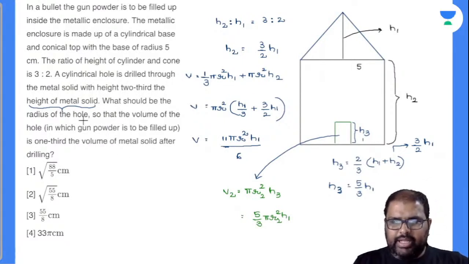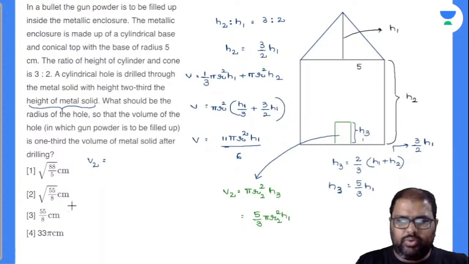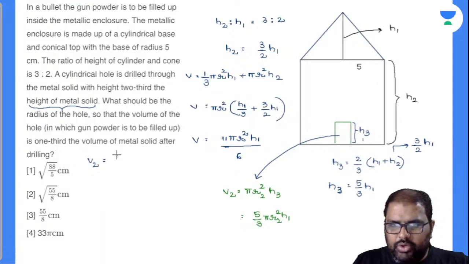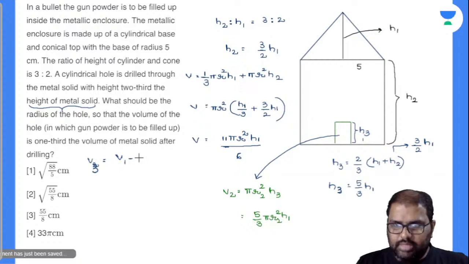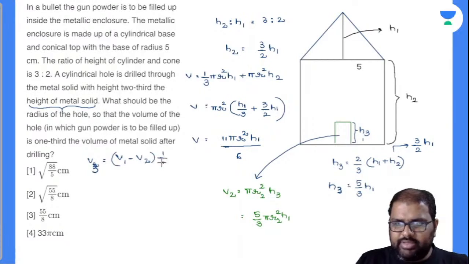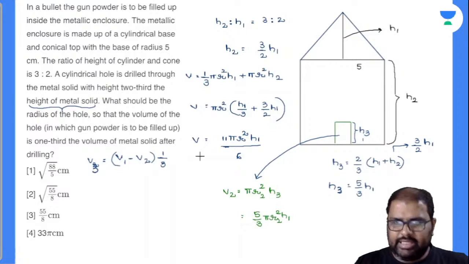What should be the radius of the hole, so that the volume of the hole V2 is nothing but equal to, so from total volume V1 I should subtract V2. So I'll write down V3. This is V3 now, right? So V2 divided by into 1 by 3. Am I right or wrong? Will you accept with me? Remaining part, metal solid after drilling, yes, perfectly.